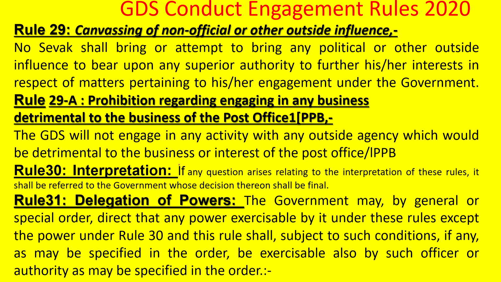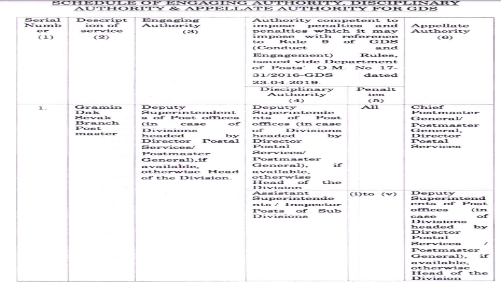Rule 30 is nothing but interpretation. If any question arises relating to the interpretation of the rules, it should be referred to the government, and the decision of the government will be final. Delegation of powers: under this rule, the government by general or special order may direct that any powers exercisable under these rules, except the power under Rule 30, shall be exercisable by the officers specified. So the rules are given here.